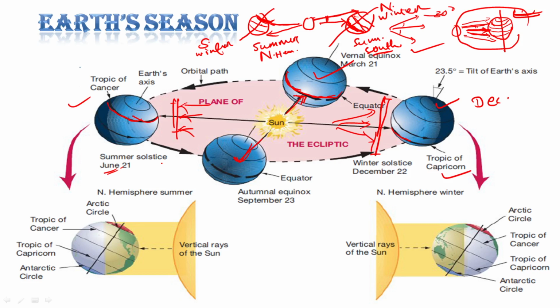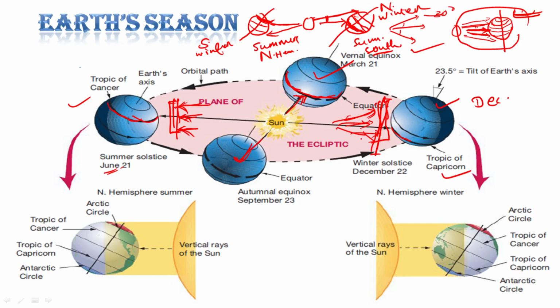So if earth is a flat surface, every latitude will get the same amount of radiation. I'm not talking about angularity, but the same amount.